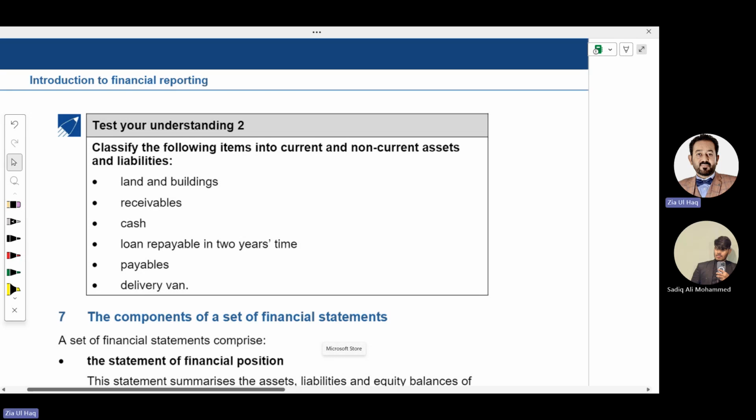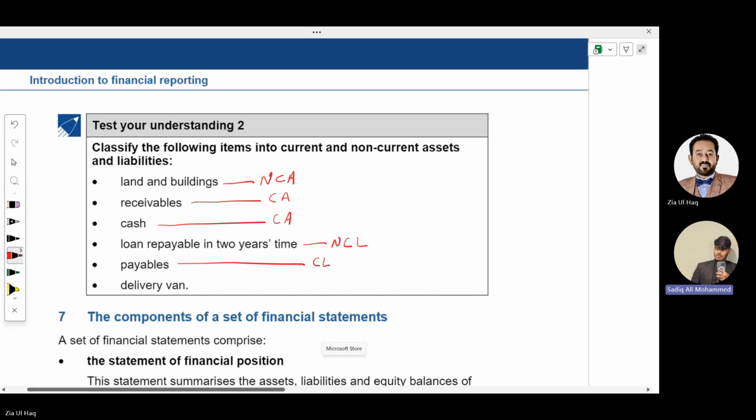So land and building, what is that? It's a non-current asset. Receivables, current asset. Cash is also a current asset. Loan repayable in 2 years' time: liability, non-current liability. Payables: current liability. Delivery van: motor vehicle, non-current asset.